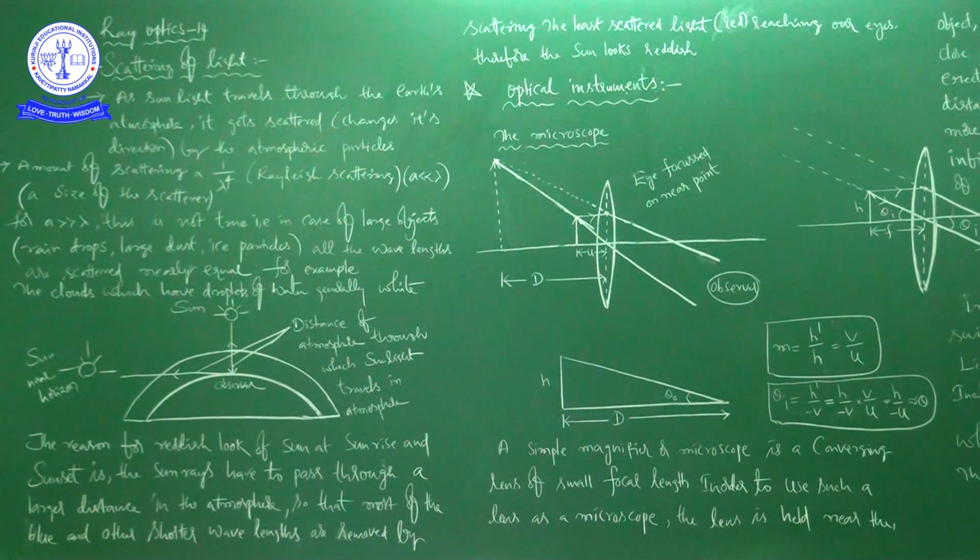Now come back to our starting, that is scattering of light. First you have to know what is meant by scattering. Scattering is nothing but, as simple as that, changing the direction. You know very well, especially in winter, early morning, 6 o'clock, 6:30, 7 o'clock, vehicles are not able to move on roads.